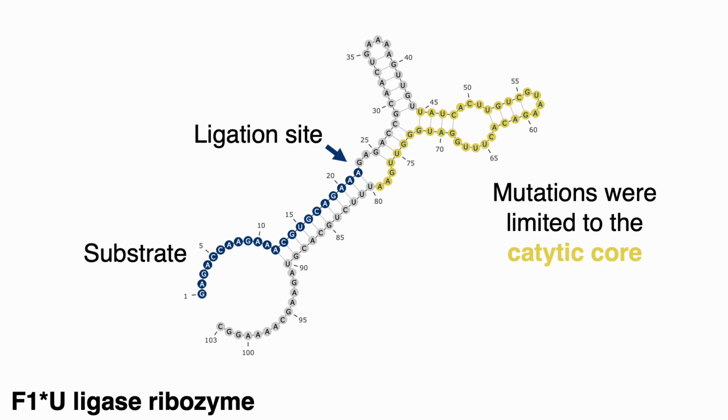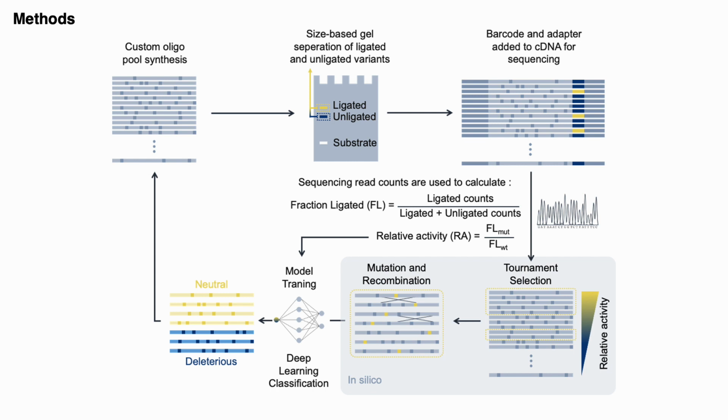We chose to study the sequence space of a 35 nucleotide catalytic core of the F1 style ligase ribozymes. This RNA enzyme can catalyze the ligation of two RNA fragments in a template-directed manner. Because this is an essential process for cell replication, this ribozyme has important relevance for the origin of life and the RNA world hypothesis. Our method involved the design of successive generations of ribozyme variants using in silico genetic processes, which include selection, mutation, and recombination.